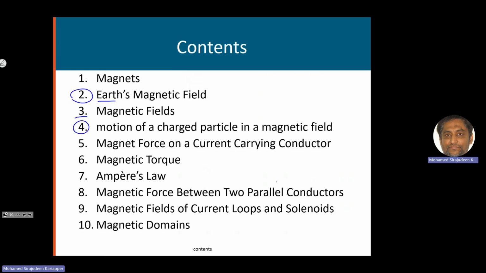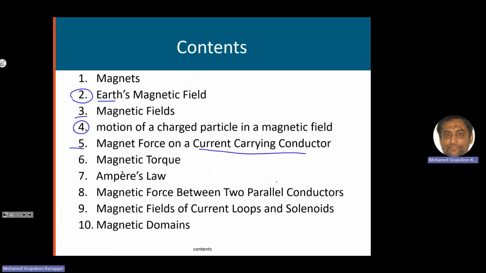Number 4, we will see that when a charged particle moves in a magnetic field, it will be affected. It will experience a force, which is called the magnetic force. A charged particle, if there's an electric field, will feel an electric force. Similarly, if the charged particle moves, only when it moves, not otherwise, in a magnetic field, it will experience a magnetic force.